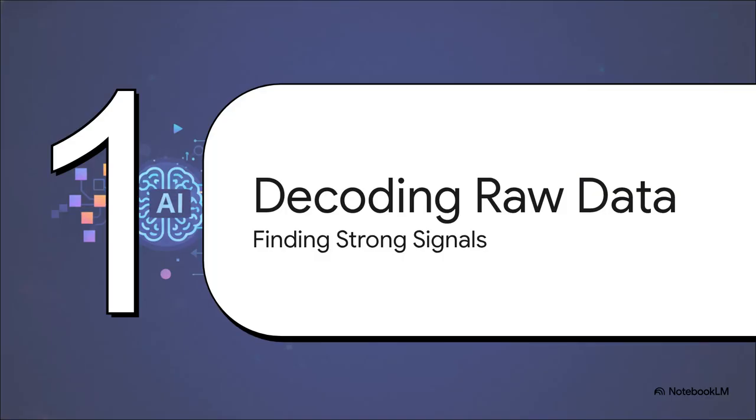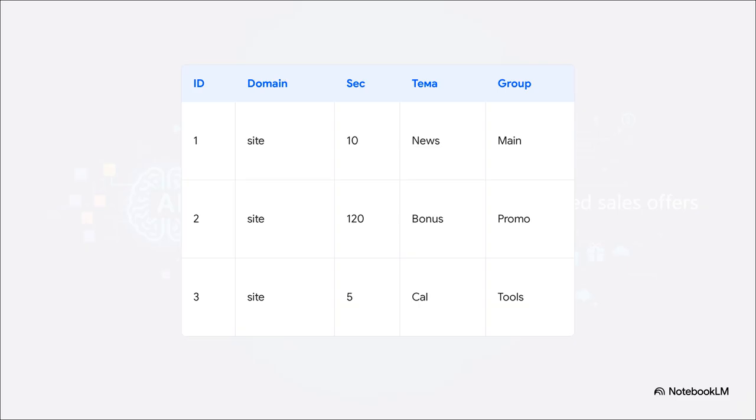Moving on to Section 2, let's talk about decoding those raw data logs to find the strong signals. Okay, so take a look at this. It's basically a digital crime scene, and it is incredibly dense. You've got row IDs, domains, the exact seconds spent on a page, specific topics, group categories. It is enough to make anyone's head spin.